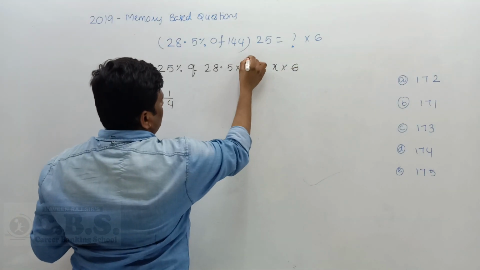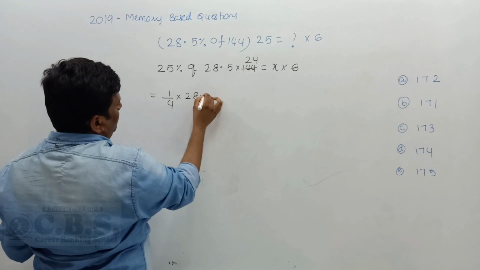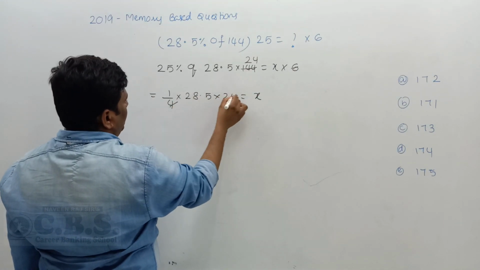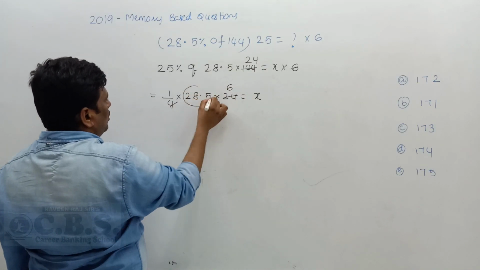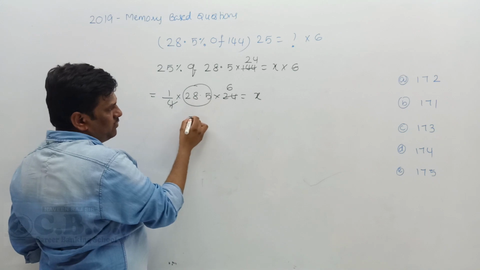So 6, how many times is it? 24 times. Now 28.5 into 24 is equal to x. 4, how many times? 6 times. I do double of 28, that is 56, and 0.5 doubled is 1, so 57.